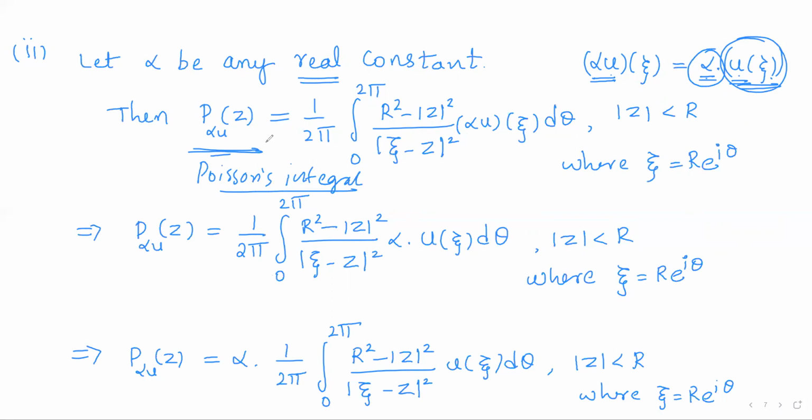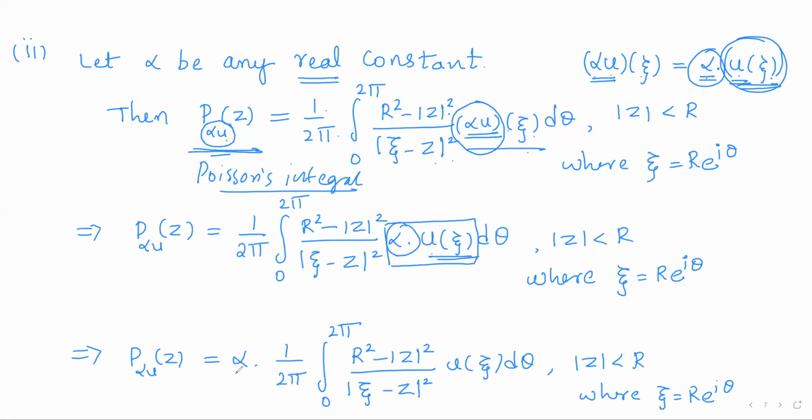And how is it defined? Just in place of u, take the function alpha into u. So P alpha u of z is defined to be 1 by 2 pi integral of (r square minus modulus of z square) by (modulus of xi minus z) whole square into alpha u of xi. So just in place of u, we have alpha into u. Now use the definition of that function: alpha u of xi is alpha into u of xi. Right? So this is just the replacement.